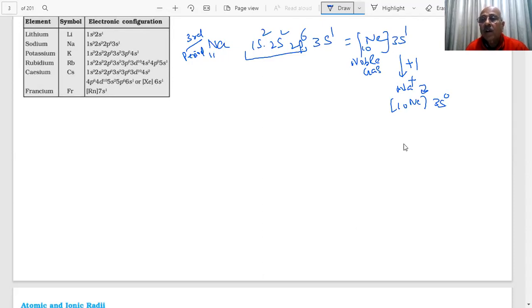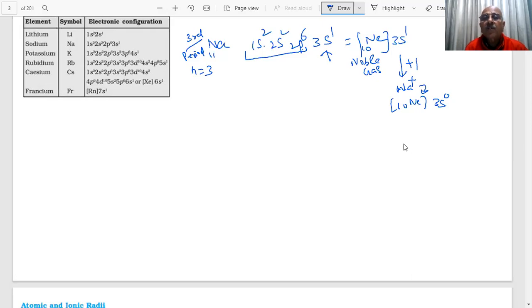Sir, can you repeat from 3s1? My network got disconnected. I said that when you want to write the electron configuration of sodium, it is from the third period, which means 3s1 is the last shell, n equal to 3. And then you fill the electrons in the inner shells. Before, we have already shown you the scheme of writing the electron distribution.